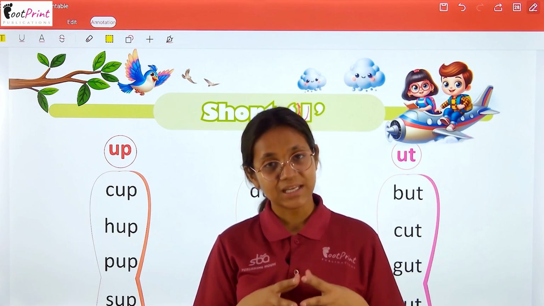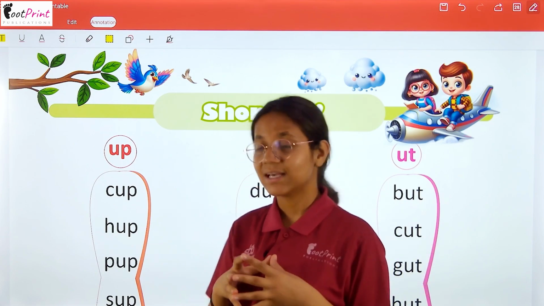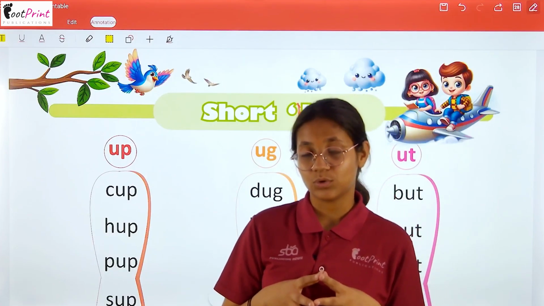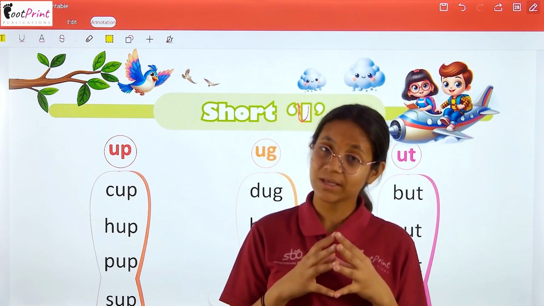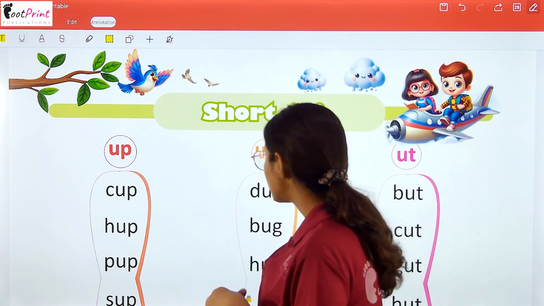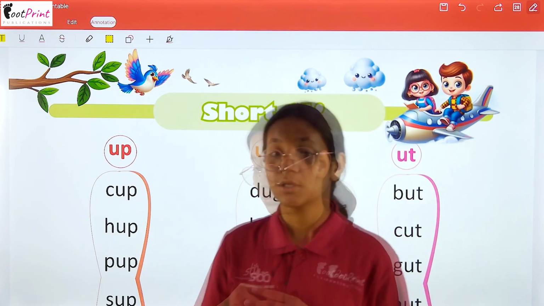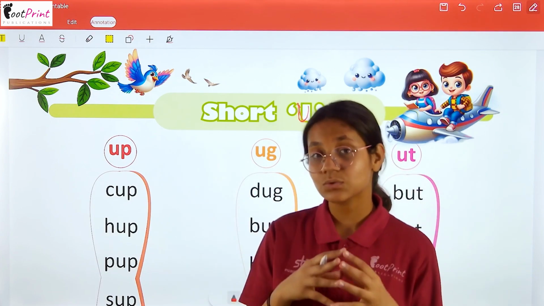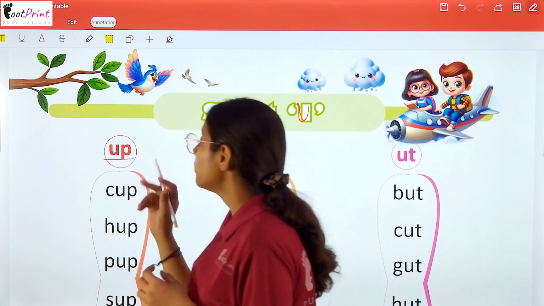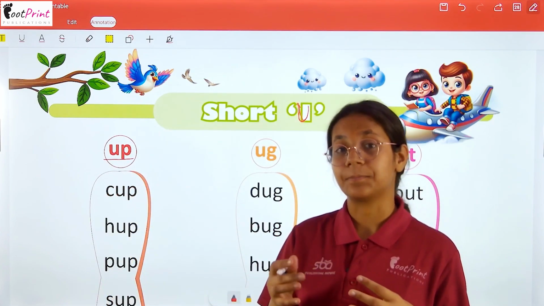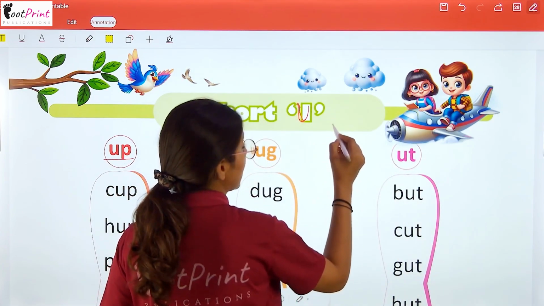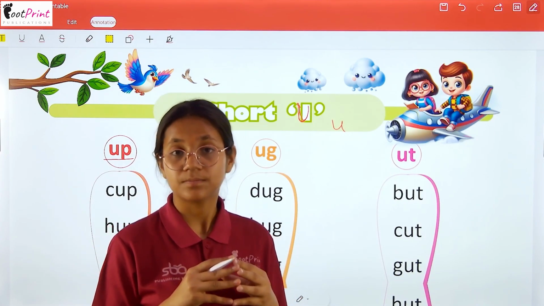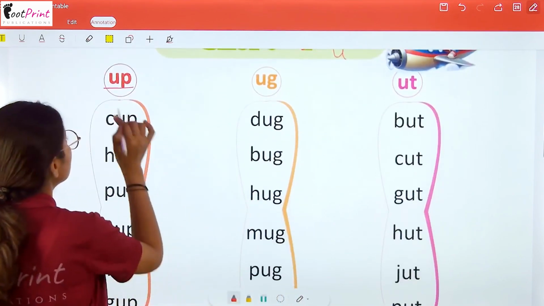So students, today with me you will learn the sound of short U. Sound of short U. हम U की sound पढ़ेंगे. Okay? So we have the short U and the long U. Let's make clear that U has which sound? U-P, up. U has the sound of a small a. So it is up.